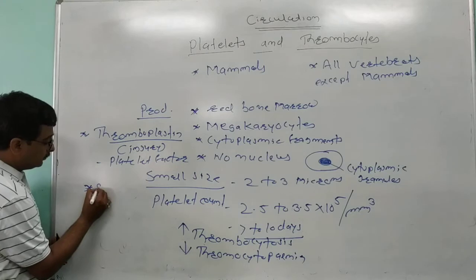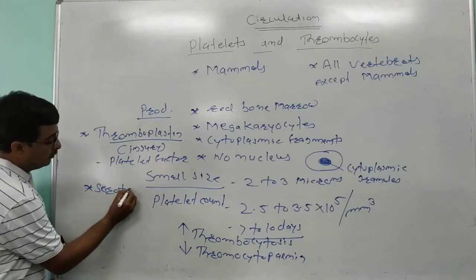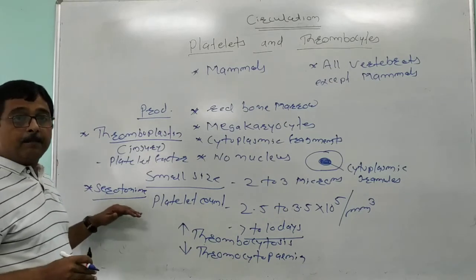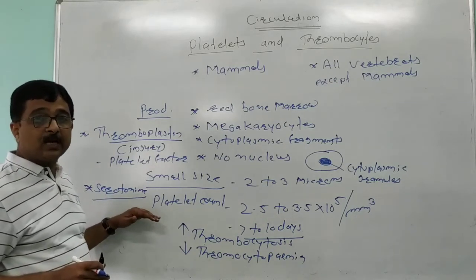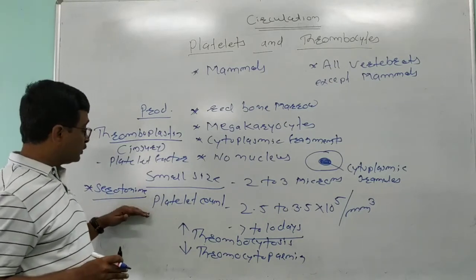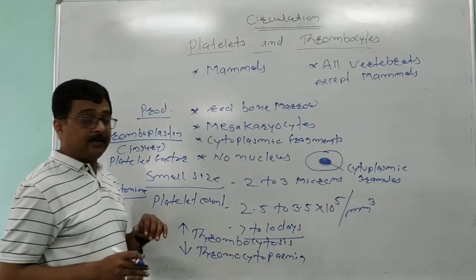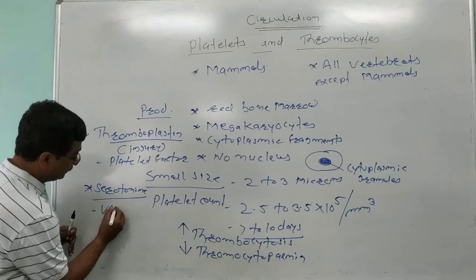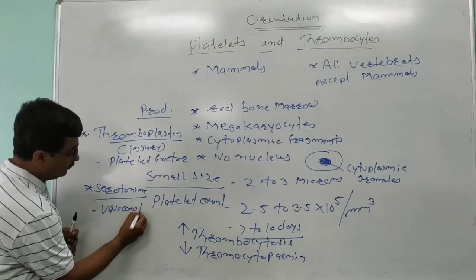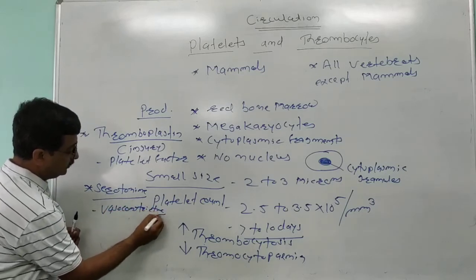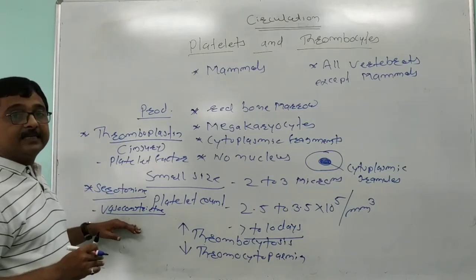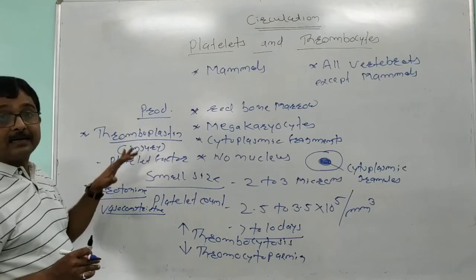Serotonin is one more chemical which is secreted by the platelets, and it is a vasoconstrictor. So serotonin is a vasoconstrictor secreted by the blood platelets.